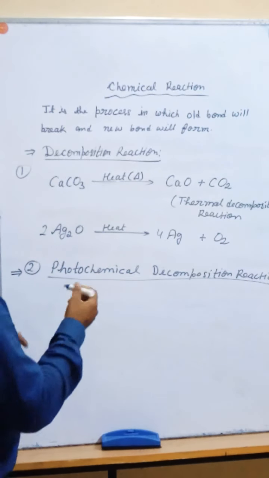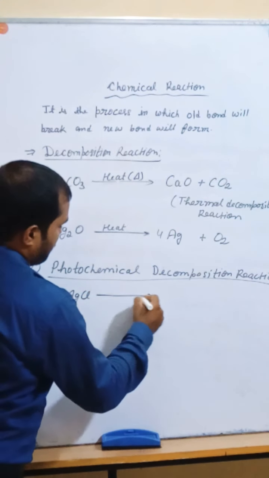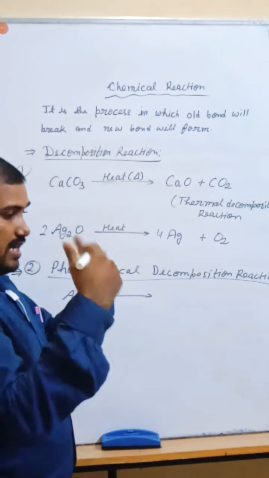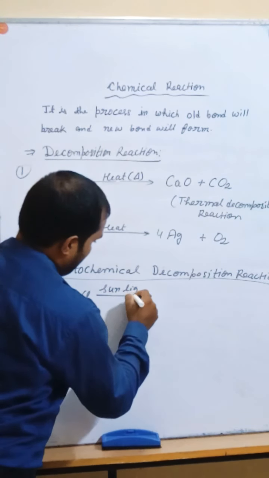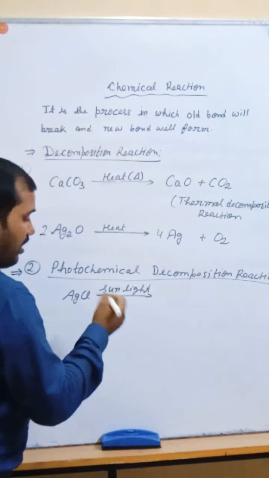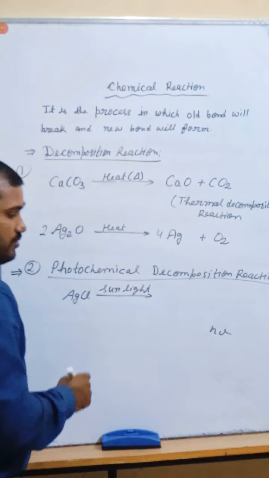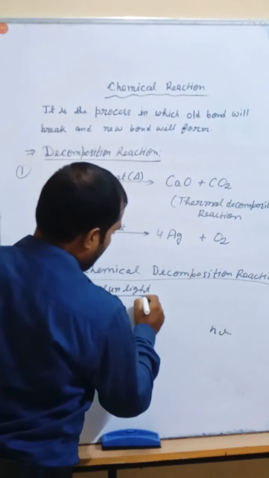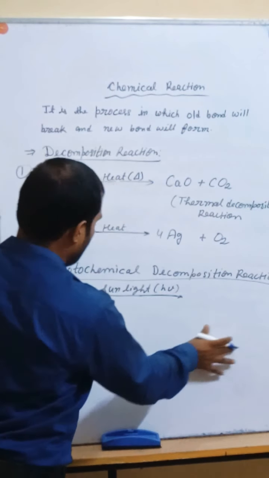Photochemical means what is required here? Sunlight is required. For example, suppose silver chloride, AgCl. By the sunlight, you may write sunlight here, or if you want, the sunlight energy can be represented by h nu. h is the Planck constant, nu is the frequency. So you may represent it in short form h nu. What will happen?